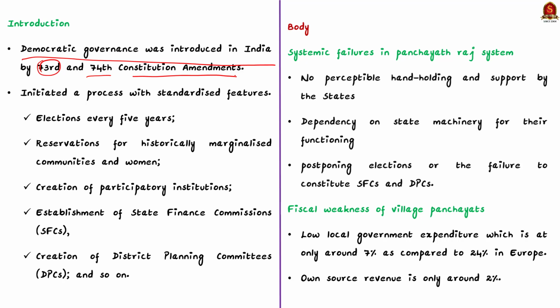It initiated a process with standardized features like elections every 5 years, reservation for historically marginalized communities and women, the creation of participatory institutions, the establishment of State Finance Commissions (SFCs), the creation of District Planning Committees (DPCs), and so on. These were the first generation reforms. However, in some way or other, they have failed to meet the major objectives of decentralization.